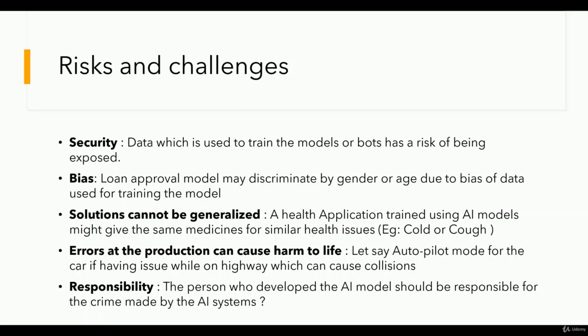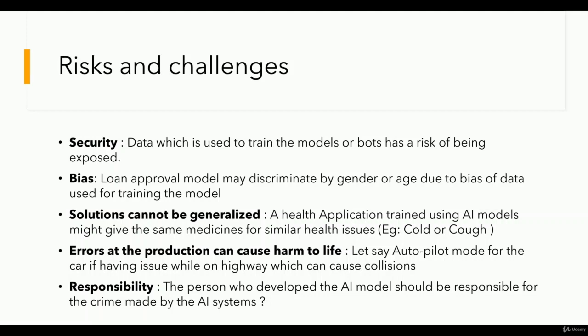The other risk is responsibility. The person who developed the AI model should be responsible for the crime made by AI systems. Just now we talked that an error when it occurs in production can cause harm to life, like autopilot mode. So who should be responsible for that? Because the mistake is of the machine, not the human. So the person who developed the AI should be responsible for the crime made by the AI system.